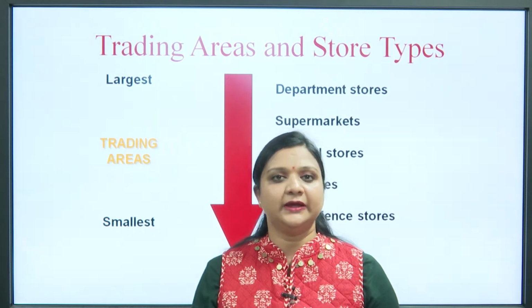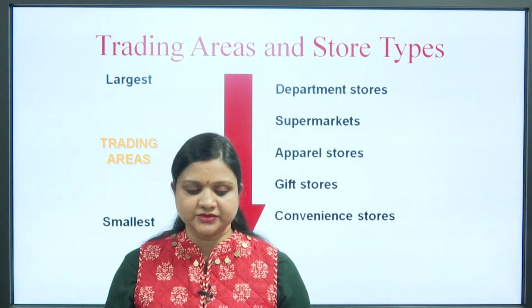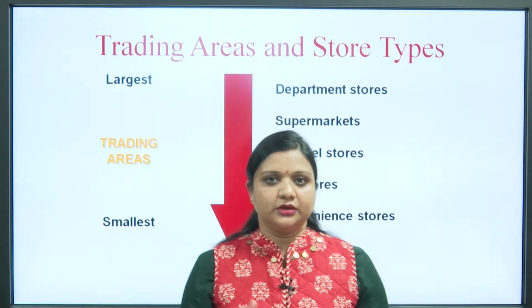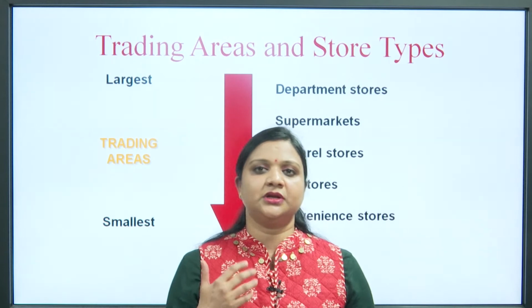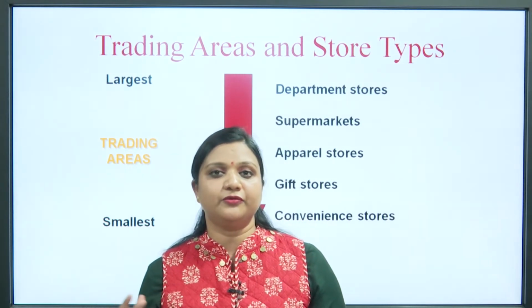Similarly, for supermarkets, apparel stores and gift stores, as per the nature or type of the store, the requirement of trading area also varies from one to another.